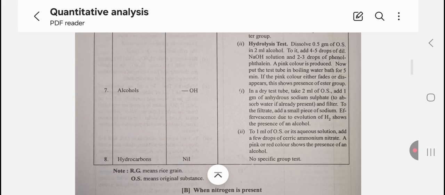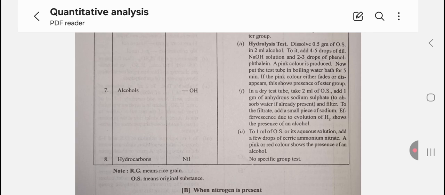Alcohol, OH group. In a dry test tube, take 2 ml of the organic substance. Add 1 gram of the anhydrous sodium sulfate and filter. To the filtrate, add a small piece of sodium. Effervescence due to the evolution of H2 shows the presence of the alcohol.